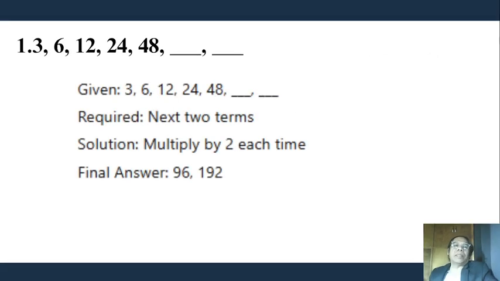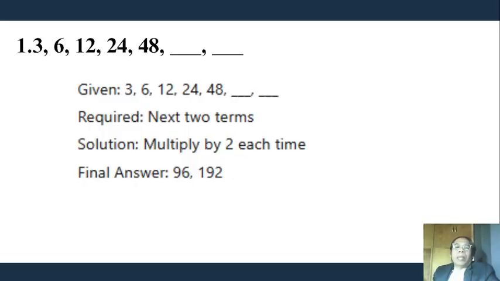Practice problems. Number 1: 3, 6, 12, 24, 48. What are the next two consecutive numbers? So, we have 3, 6, 12, 24, 48 and we need the next two terms.